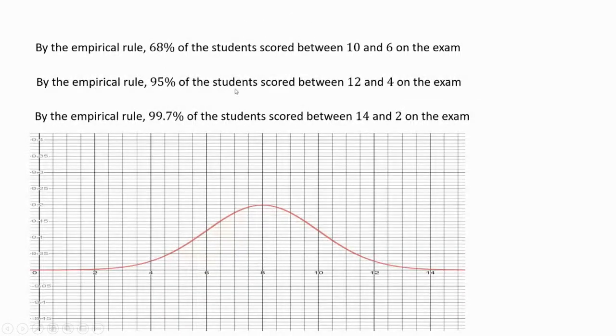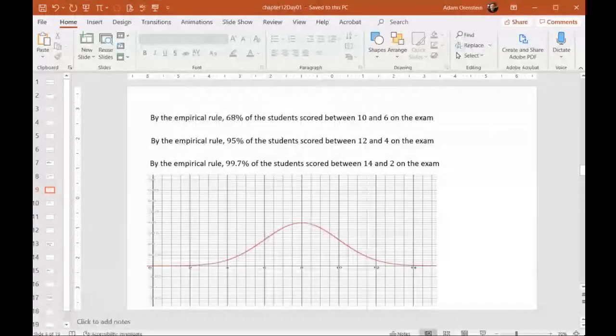So basically what they're saying is, on that exam, this is the normal distribution, 68% of the scores are between 6 and 10. So 68% of the students scored between 6 and 10 on this exam. I think I better go through this one again next time, because it looks like we have about 30 seconds left. But basically, it's just telling you where most of the scores are going to be. They're going to be centered around 8, which is the mean.